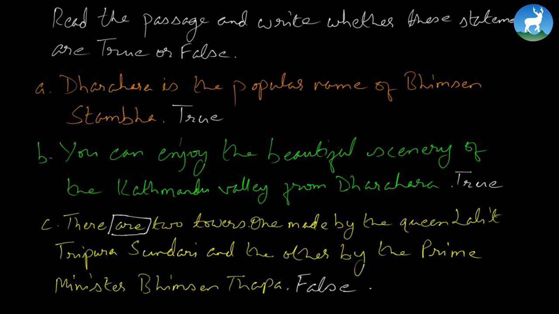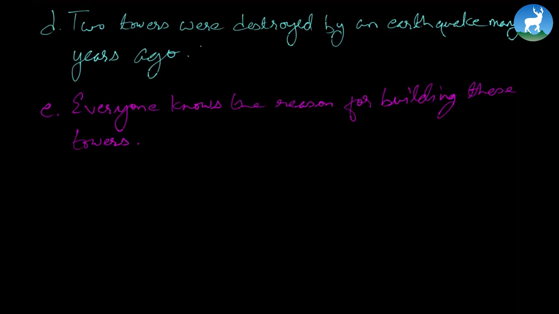So technically, both were built by Bhimsen Thapa. One, Prime Minister Bhimsen Thapa himself took the initiation, while the other, the order was given by Lalit Tripura Sundari. Two towers were destroyed by an earthquake many years ago. Yes, that is also true. And finally, everyone knows the reason for building these towers, which is false. Actually, the last paragraph says, no one really knows why these towers were built.